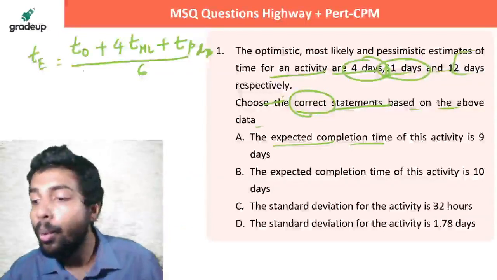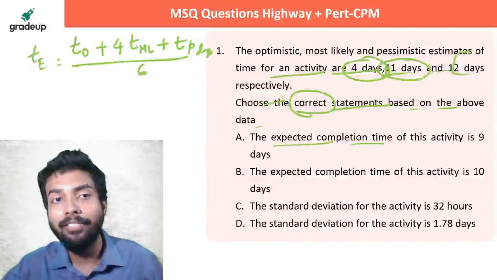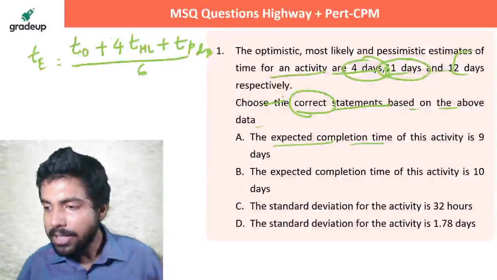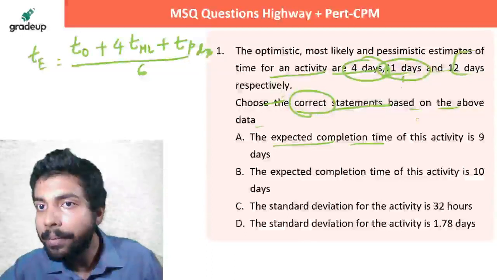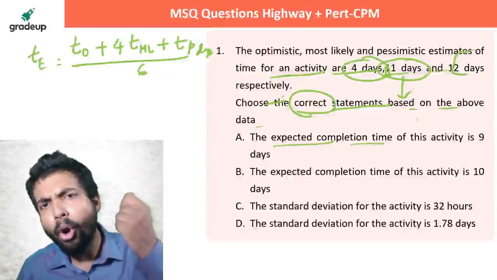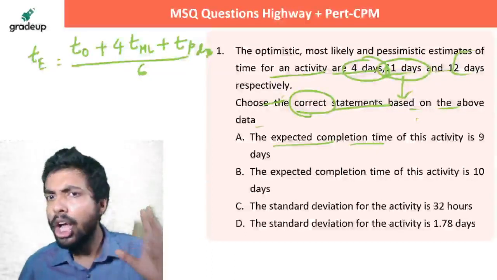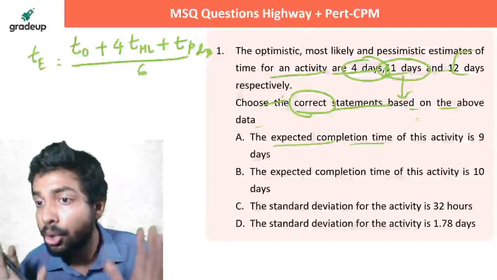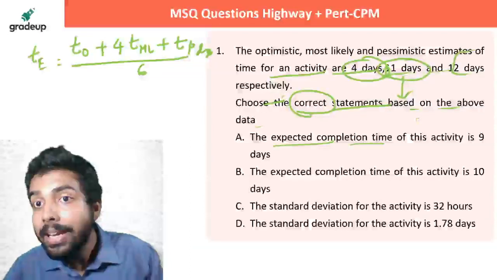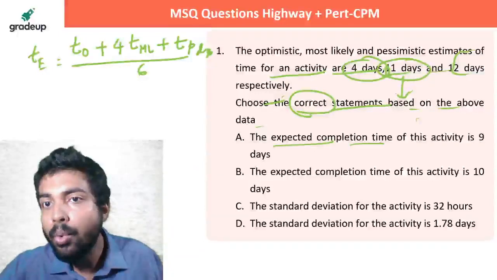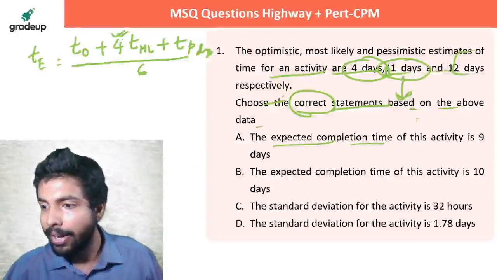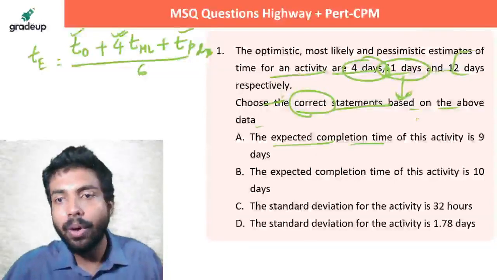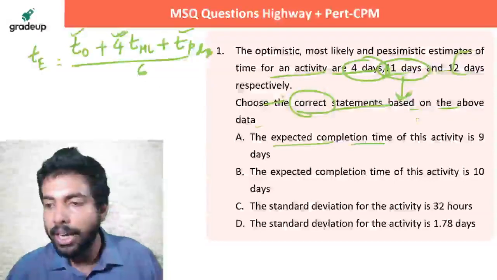Upon 6 days. This is called the weighted average. Obviously the highest chance is of it happening on the most likely day. Normally the situation neither becomes very optimistic nor very pessimistic. So normally the highest chance is that you will complete the work in 11 days. That's why I have given a weightage of 4 here, and I have given a weightage of 1 and 1 in case of the optimistic and the pessimistic time.